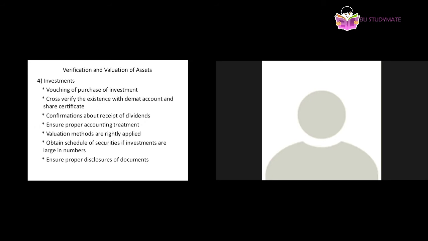So he needs to confirm the receipt of dividends. Ensure proper accounting treatment. With respect to purchase of investment, sale of investment, and the earning of dividends, the accounting treatment should be provided properly.